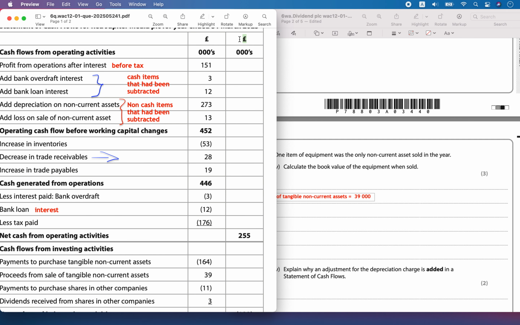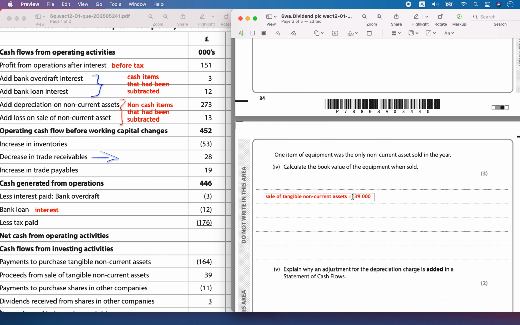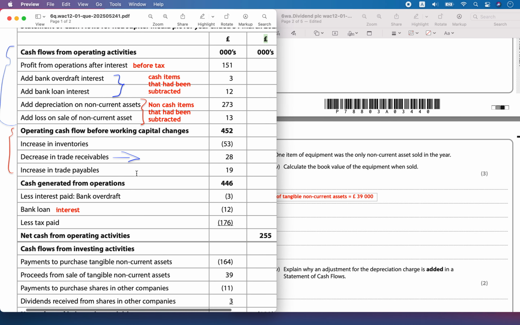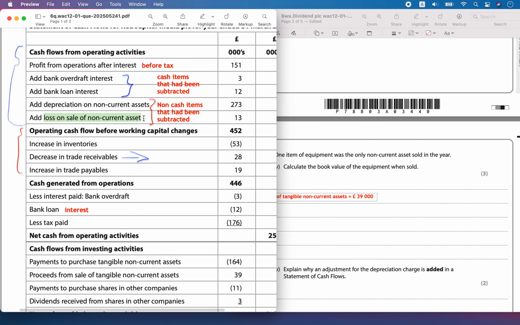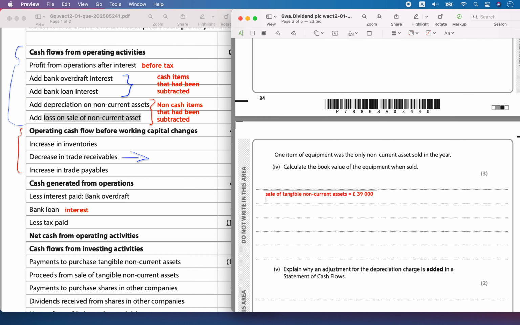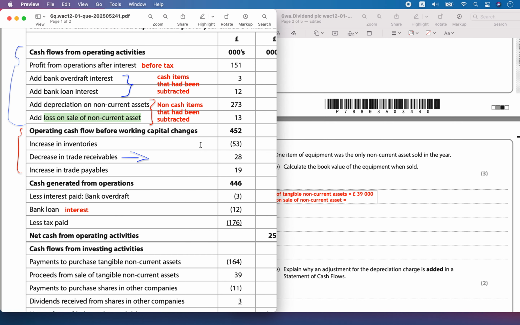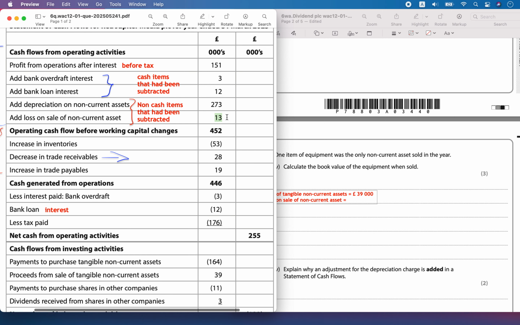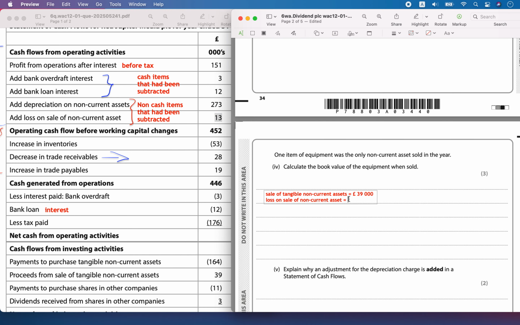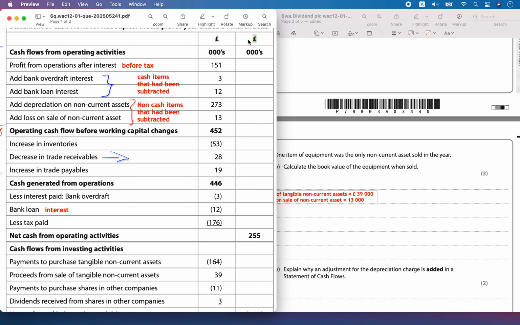Was there a loss or a profit, we have to see. If there was a loss, it means they have sold for less than the book value. If there was a profit, they have sold for more than the book value. Because there was a loss of 13,000 pounds, they had sold for a loss.